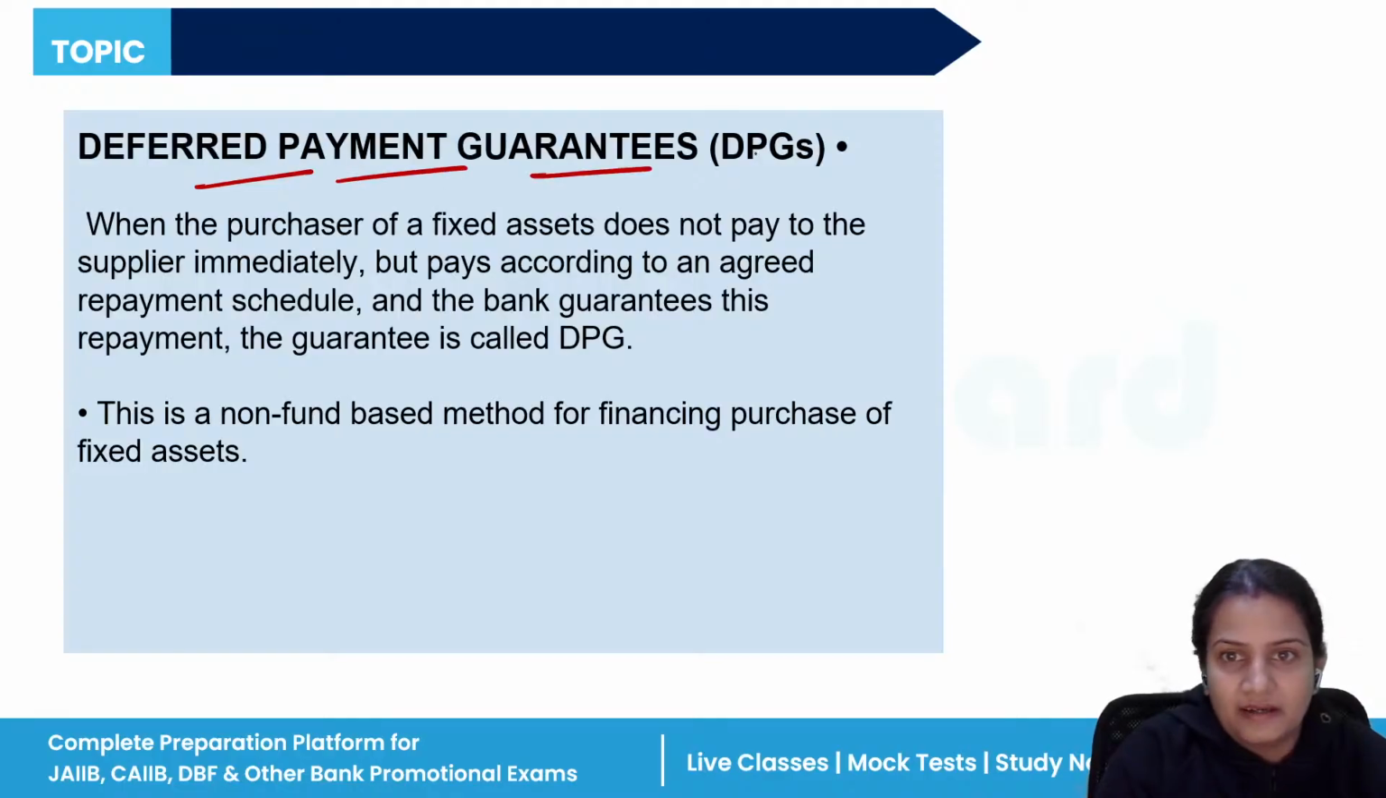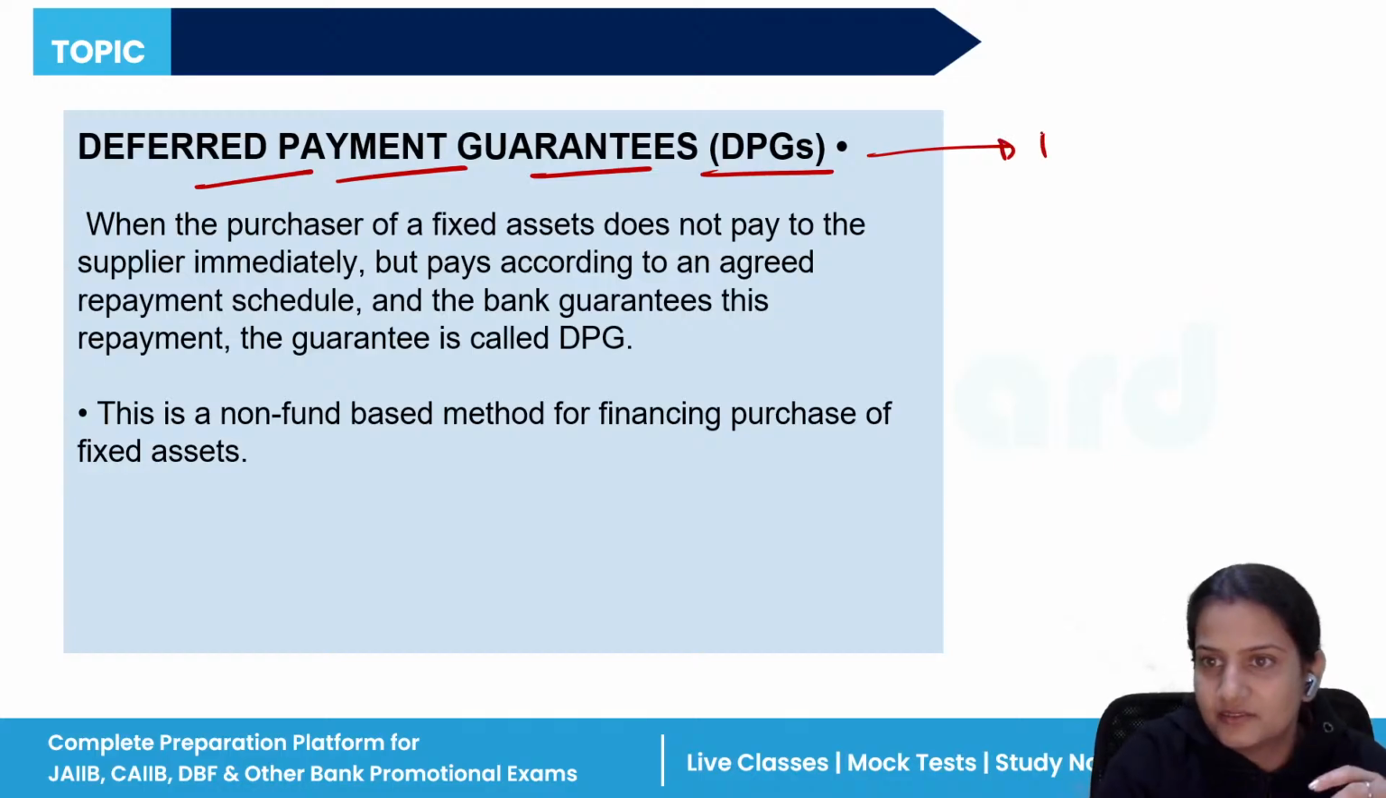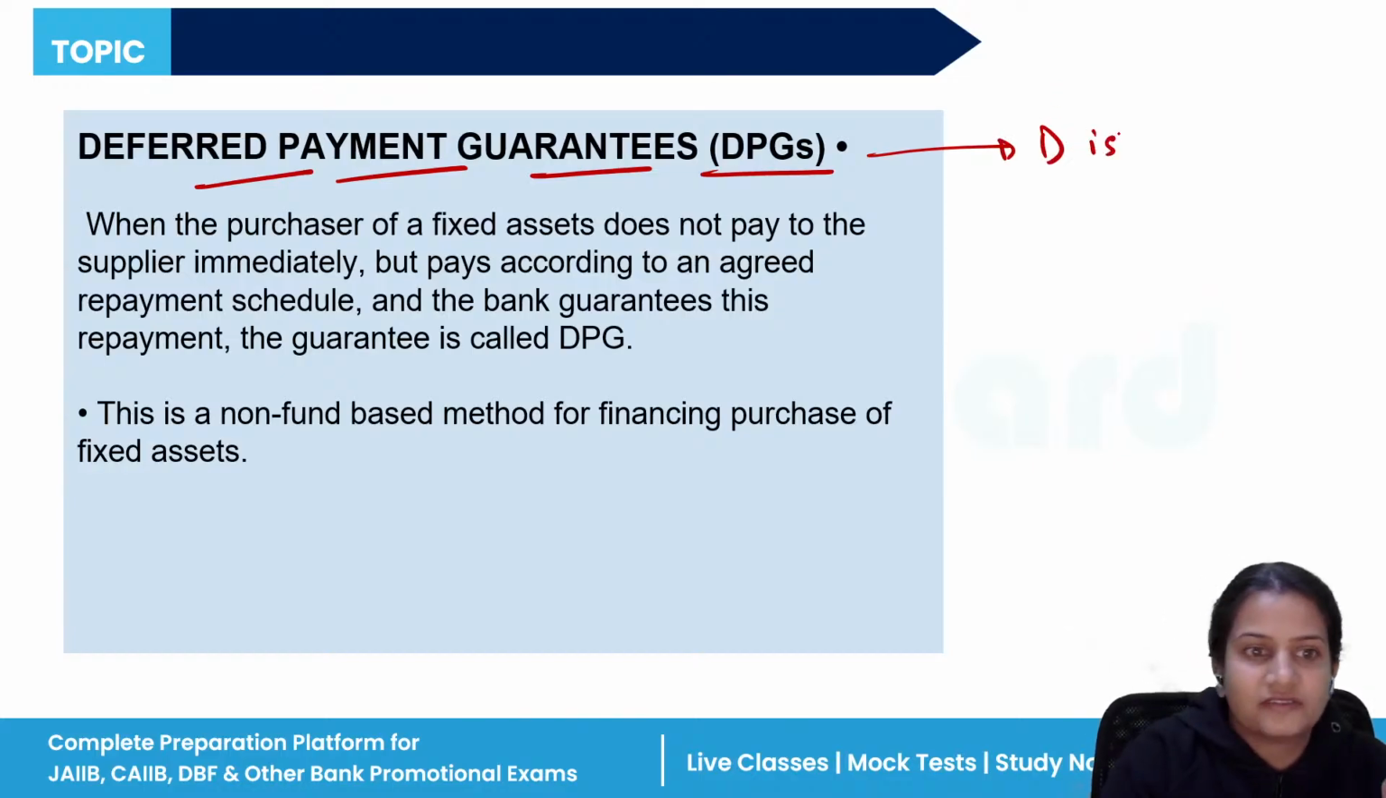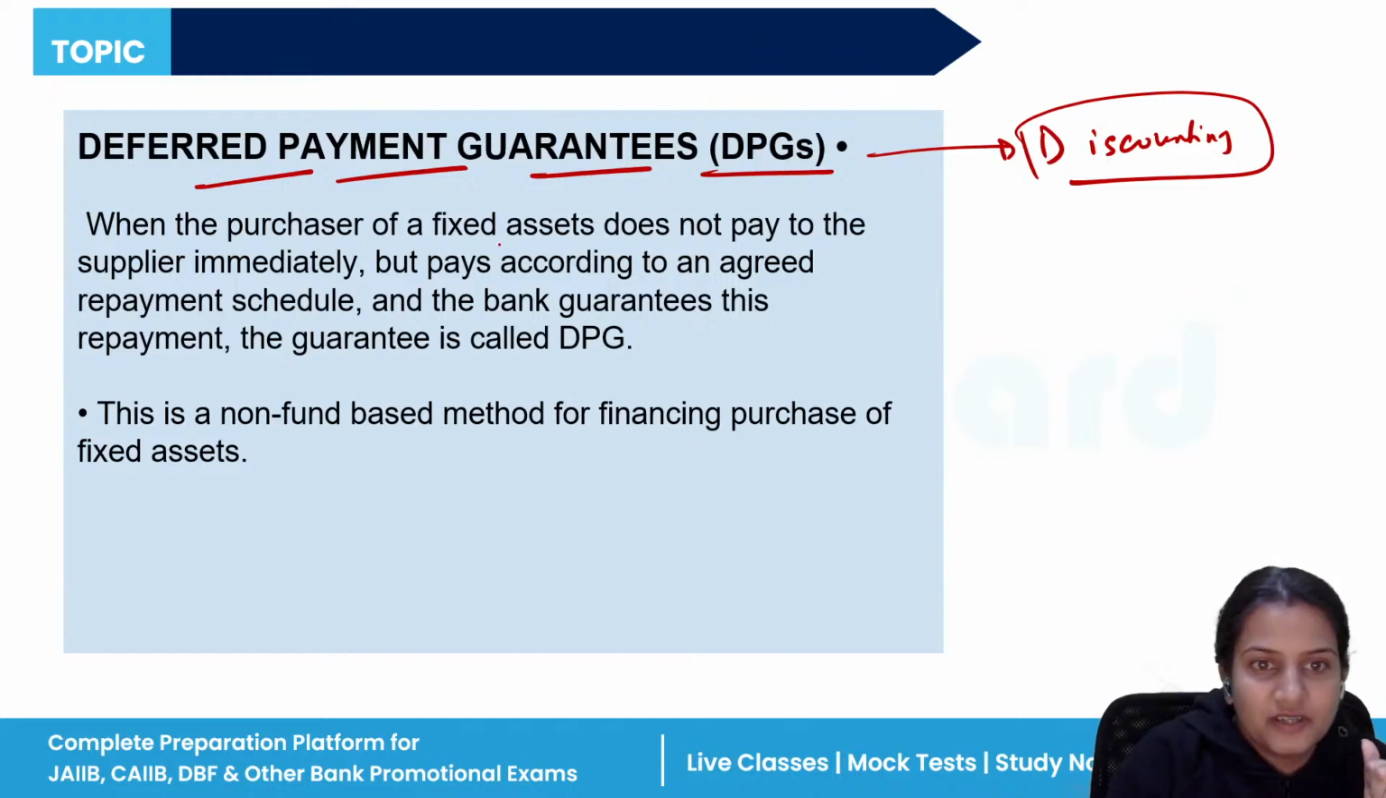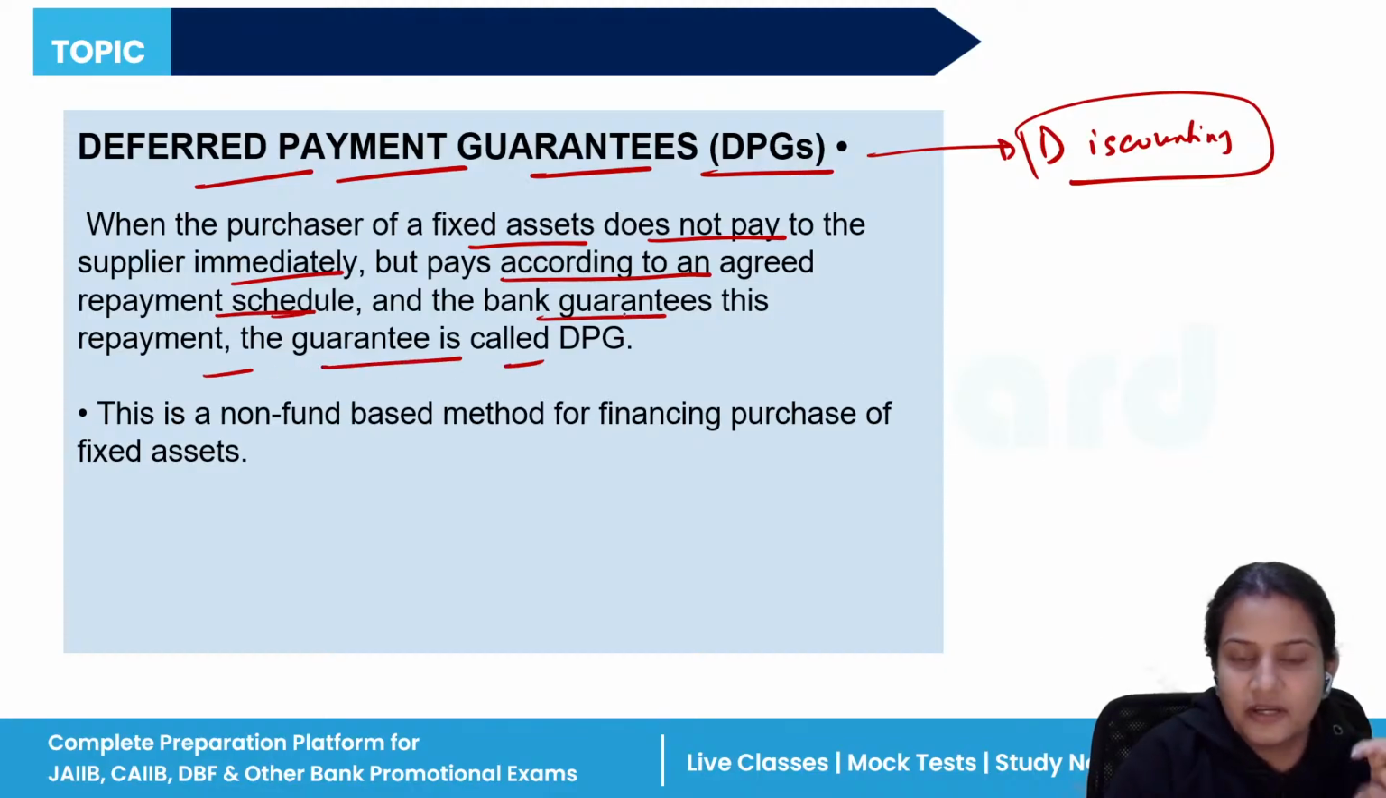Deferred payment guarantees. These are known as DPGs. So what is DPG? Again, simple. This is a type of discounting. What happens when the purchaser of a fixed asset does not pay the supplier immediately but pays according to an agreed repayment schedule, and the bank guarantees this repayment? The guarantee is called DPG.